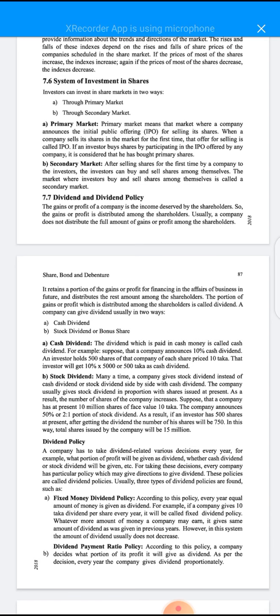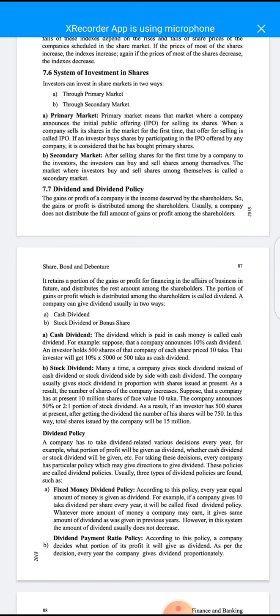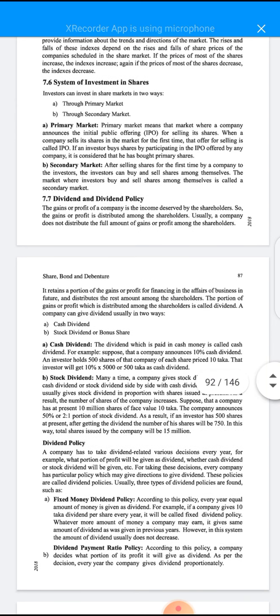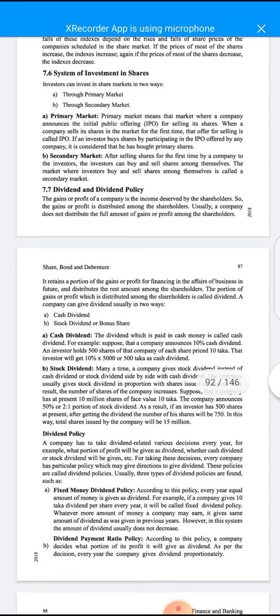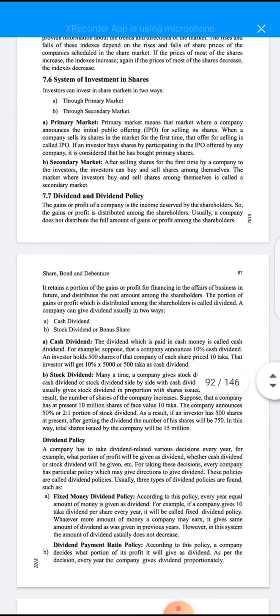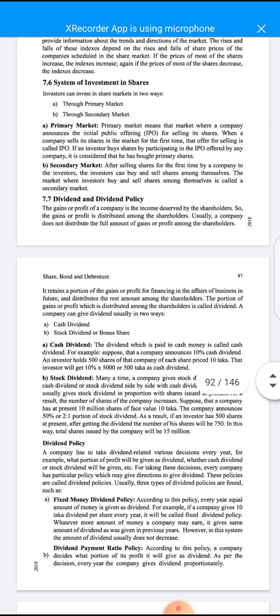Today, I am going to start a new lecture. The subject name is Finance and Banking and the chapter is Share, Bond and Debentures. It is the most important chapter, basically for business studies students of class 9 and class 10. You know that in some creative questions, the first part and second part, the second parts cover banking sectors. Others are share, bond and debentures, and mathematical problems, just like cost of capital.